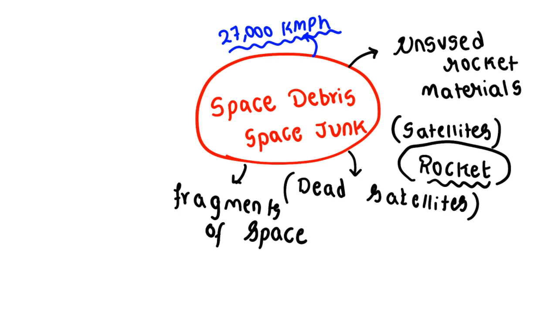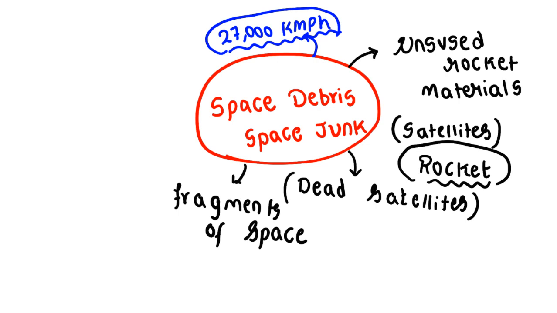This is the danger that space debris poses towards human beings. Clear? So these objects which remain in space, even at the length of centimeters or the weight of grams, are very dangerous. That's why the importance of space debris has come.